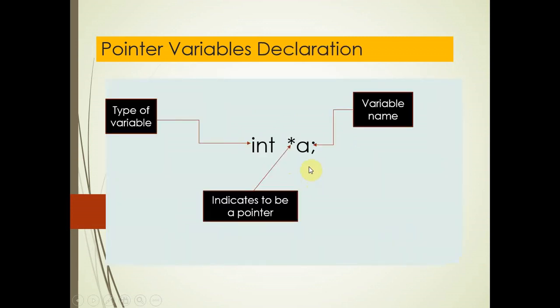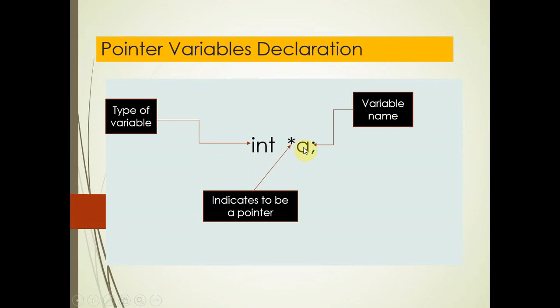Now I will show the declaration of a pointer variable. How do you declare a pointer variable? Normally you declare int a, but here you can see in the slide, I have declared int asterisk a. int is the type of the variable, a is the name of the variable, and the asterisk indicates it is a pointer.